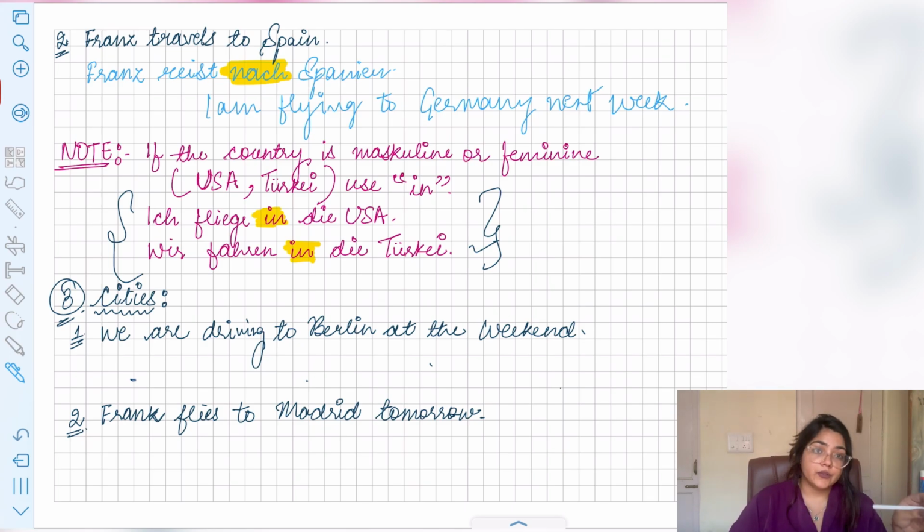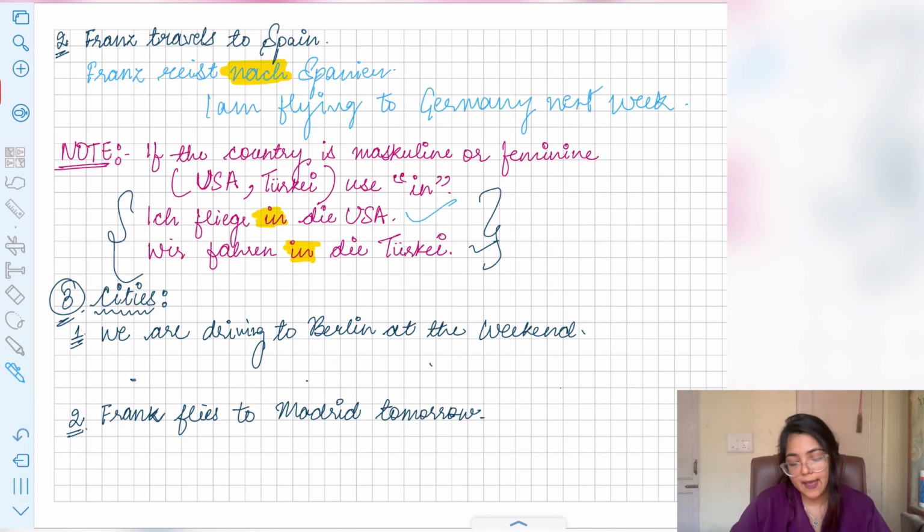Now one note, that you have to use nach only for the countries which are neutral, right? You're not going to use nach for the countries which have a feminine article like USA, Turkey. These countries have the feminine article, right? So over there you cannot use nach, you have to use in.